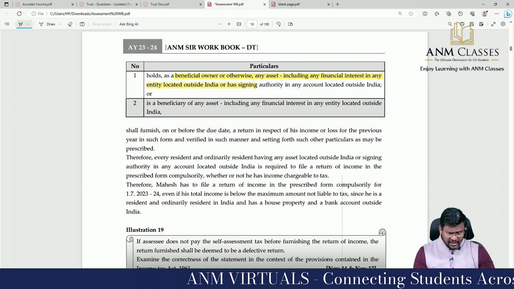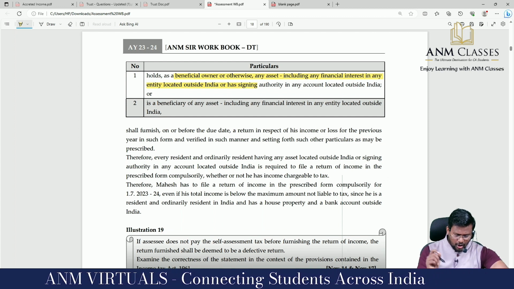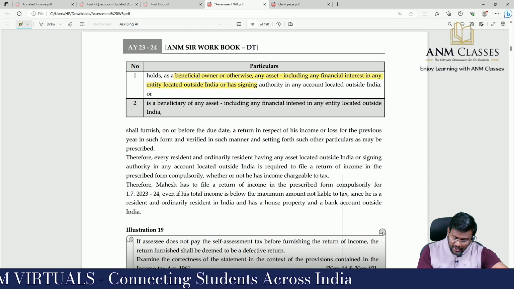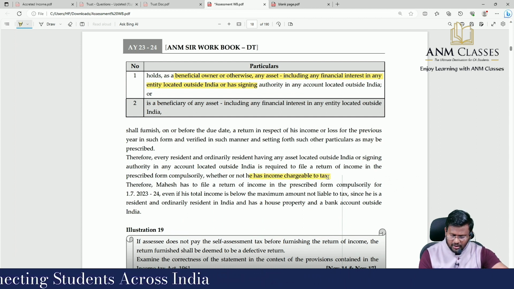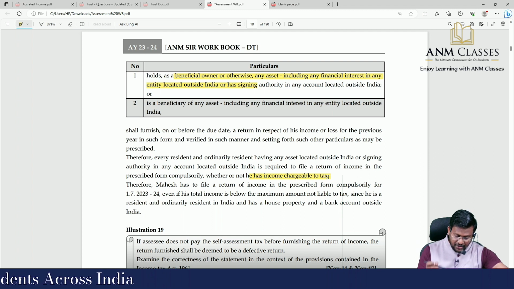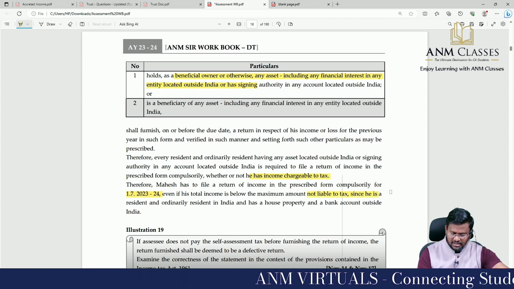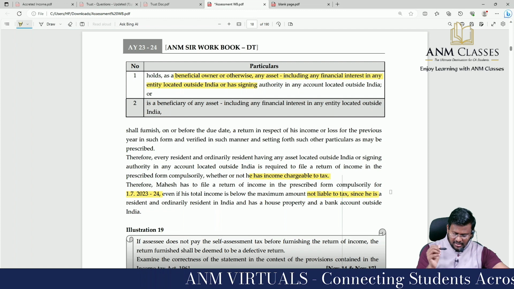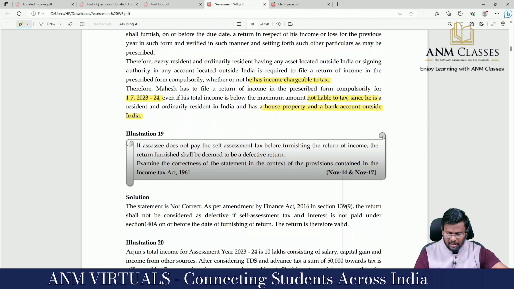Therefore, every resident and ordinarily resident having any asset located outside India or signing authority in any account located outside India is required to file a return of income in the prescribed form compulsorily, whether or not he has income chargeable to tax. Therefore, Mahesh has to file a return of income in the prescribed form compulsorily for financial year 23-24 even if his total income is below the maximum amount not liable to tax, since he is a resident and ordinarily resident in India and has a house property and a bank account situated outside India.